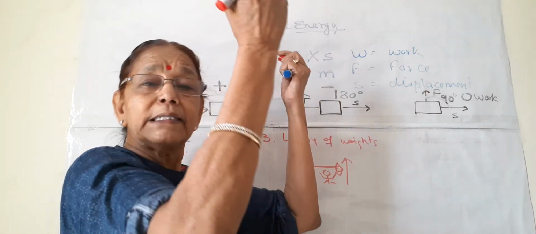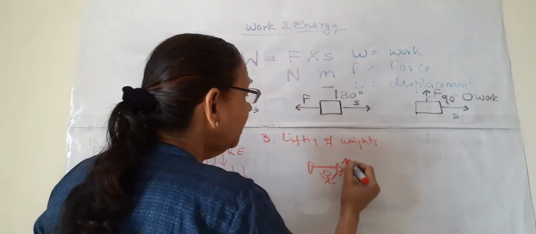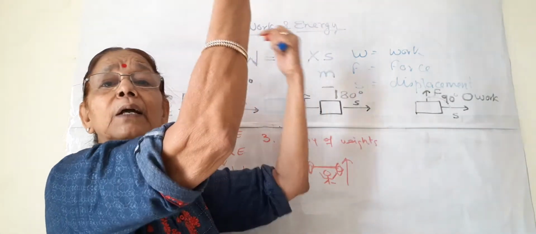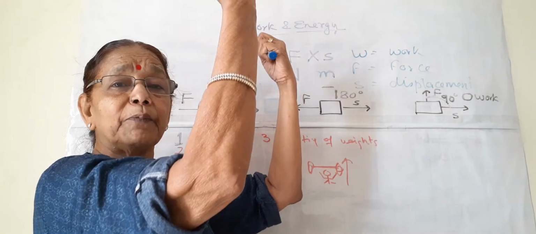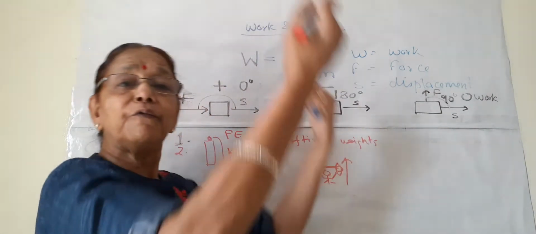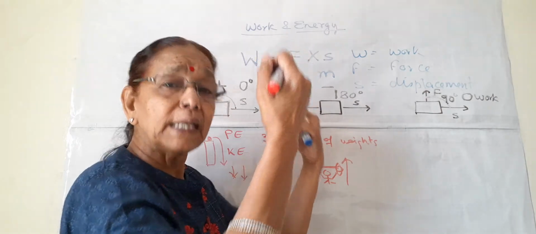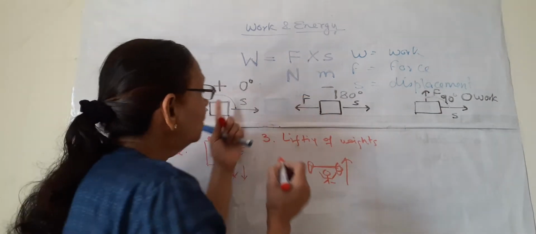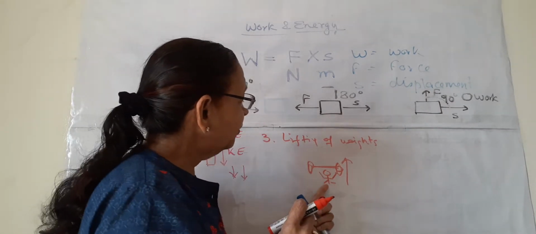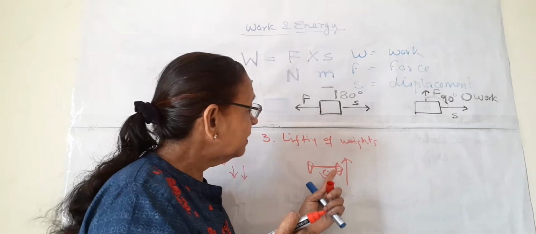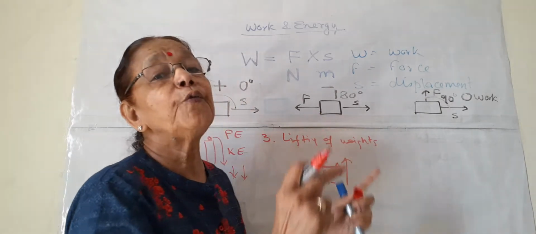So weights are going upward and his hands are also going upwards. The force applied is in the upward direction and the displacement of the weights is also in the upward direction. Both directions are the same. So this is positive work. And the muscular energy is lost and converted to the kinetic energy of these weights.